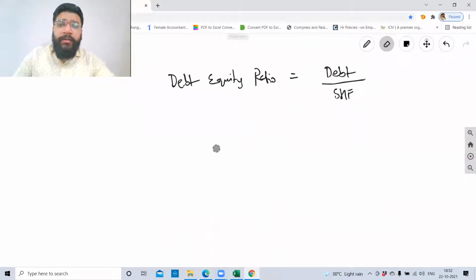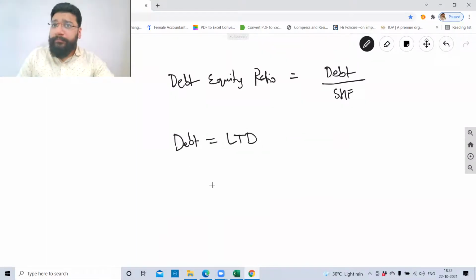Now there are various formulas for debt. Let's do that one by one. Debt is equal to, first of all, long term debt only. Long term debt, you have to just expand this further. It's nothing but long term borrowing plus long term provision. Simple. How can they complicate this? How can things be complicated? Please tell me.